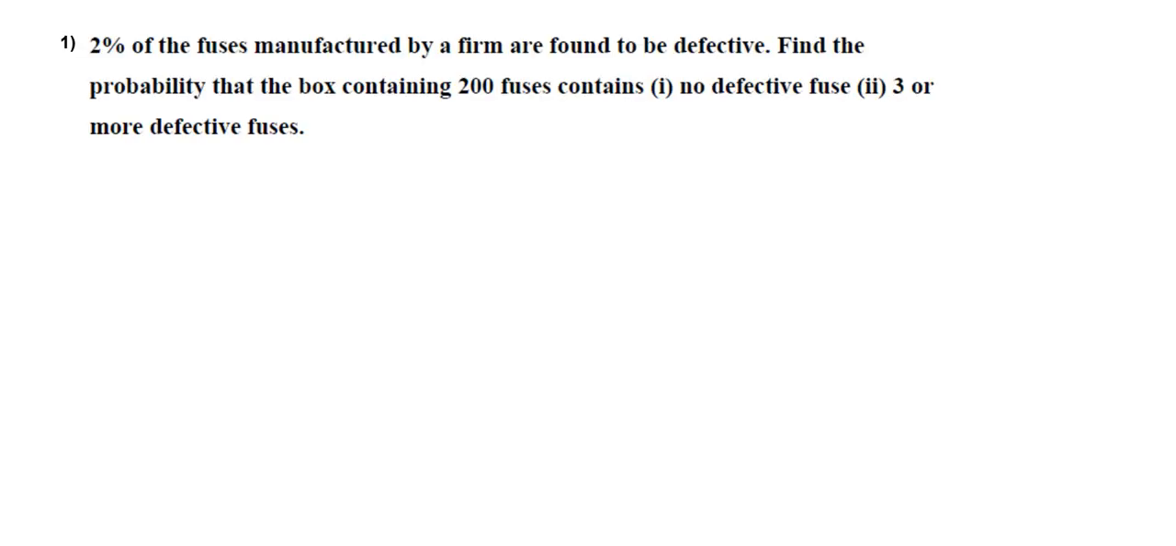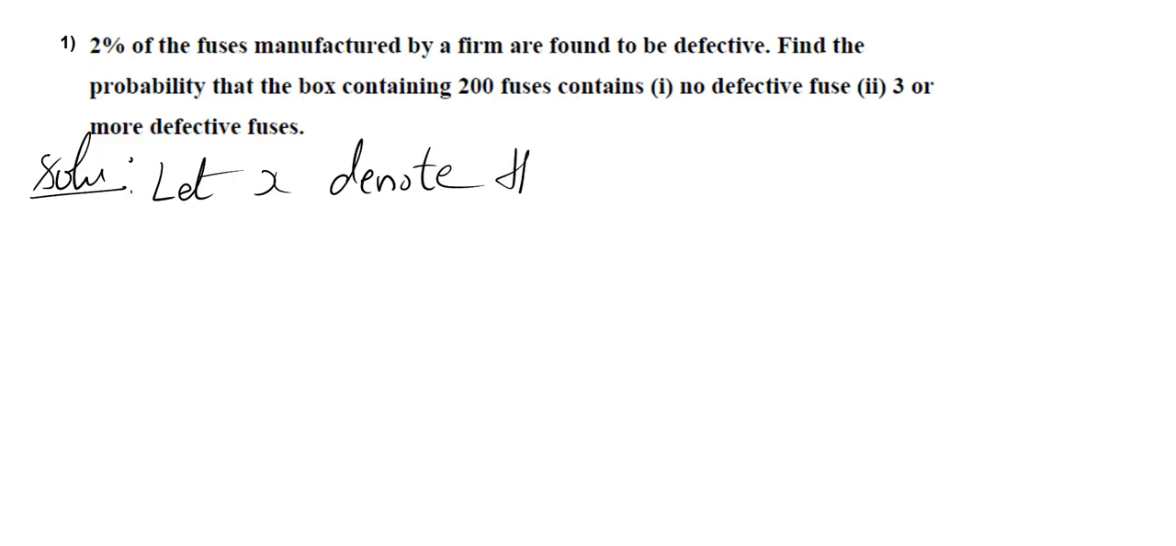So this is the first question we have to discuss. 2% of the fuses manufactured by a firm are found to be defective. Find the probability that the box containing 200 fuses contains no defective fuse, 3 or more defective fuses. First, let X denote the number of defectives. Because the problem is concerned with the defective items, we call X the number of defectives.